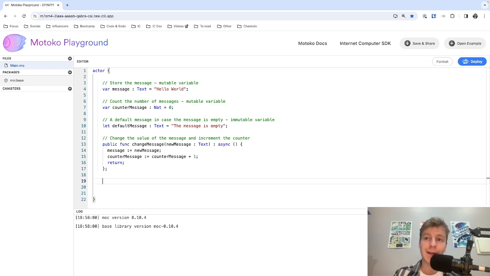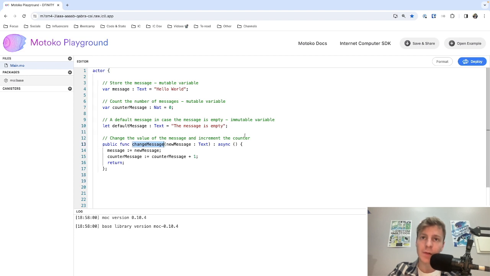And for that, I need to explain the difference between query and update. The first function that we wrote, change message, is an update function. An update function goes through consensus. This is because this function actually changed the states of the canister. As you can see, we changed the value of the message and we also changed the value of the counter.